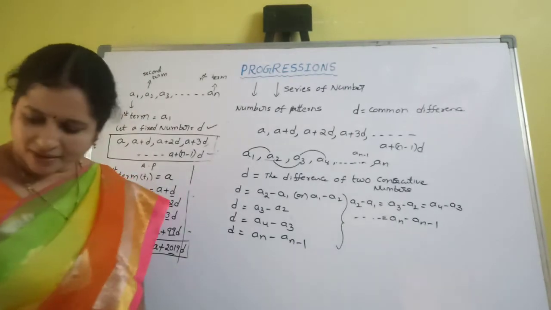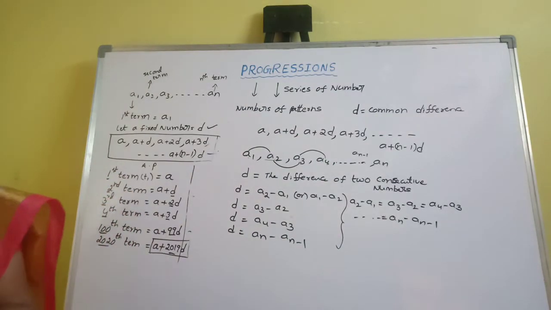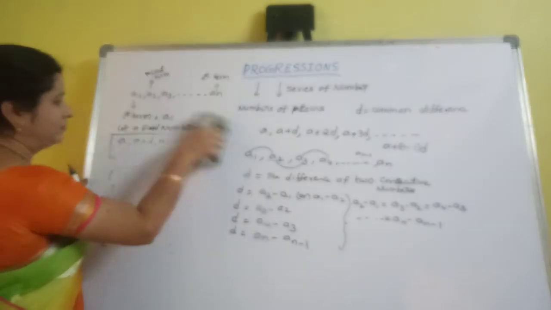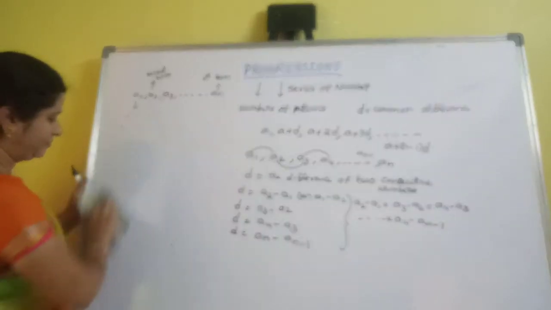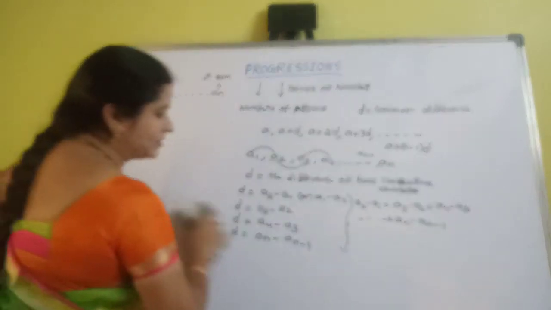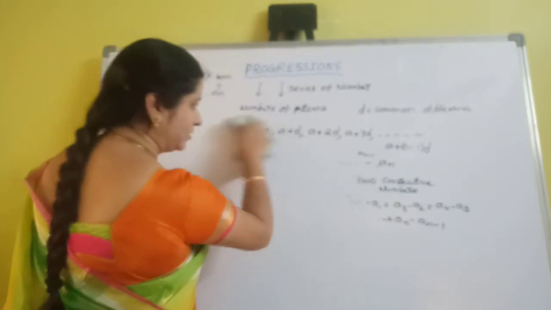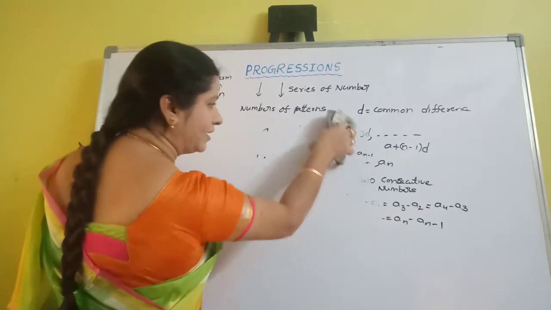So let us see some examples for this. I hope you can understand easily. This is a very easy chapter. Very few formulas are here.